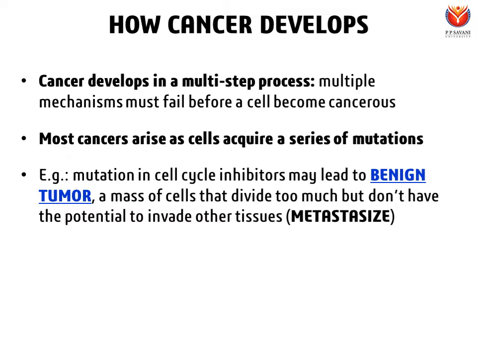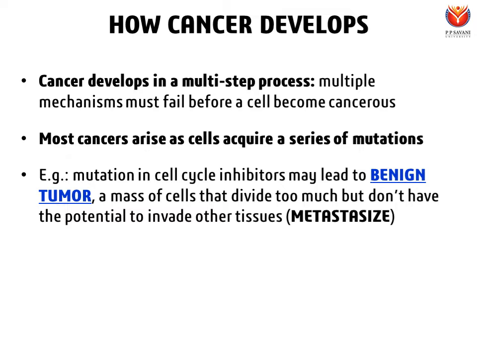In my previous lecture I talked about the unlimited cell division potential of cancerous cells. So when normal cells become a benign tumor, they acquire the property to divide an unlimited number of times. However, they do not have the potential to invade other tissues.